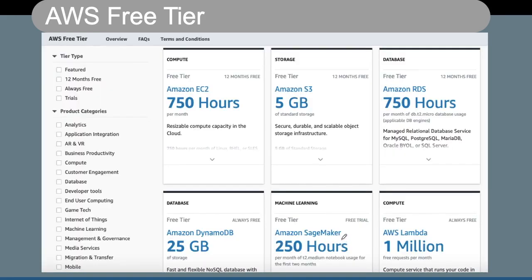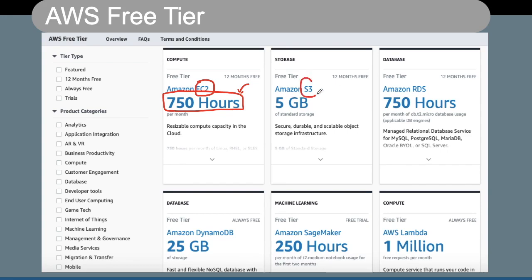Just to give an example, it gives you Amazon EC2. If you are not sure what EC2 is, don't worry, we are going to talk about it in the next few sessions. So Amazon EC2, they give you every month 750 hours of EC2. However, you have to be very sure which particular instance you are using, because these 750 hours are available on only one particular type of instance. So whenever you create these resources, you have to be very sure what kind of resources are being created, and sometimes you may have some additional charges for that.